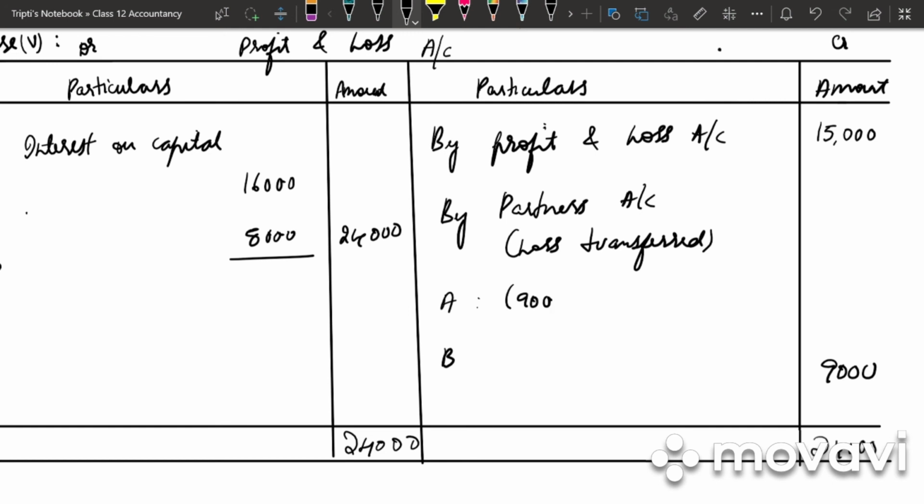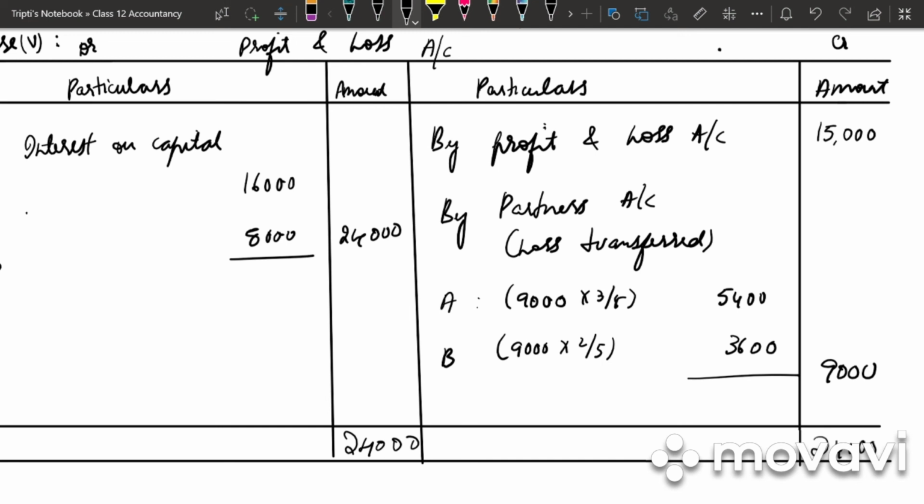So 9,000 into 3 by 5, how much is it? 5,400. 9,000 into 2 by 5, 3,600. Clear? In the next line write down, interest on capital will be allowed even if the firm incurs loss.